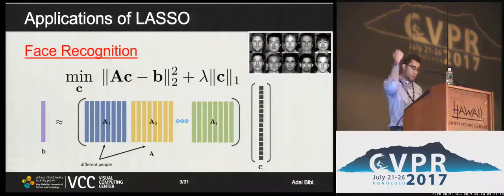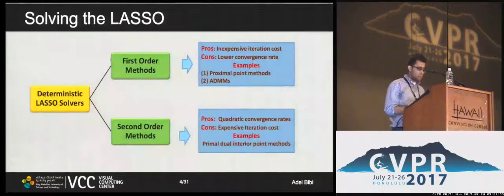So here we can see easily where large scales come into play. As for the number of columns, the more sets or people that we want to distinguish among, the more columns we have, and obviously the more diversity within each block or person, the more columns we have. As for the number of rows, well, it is vectorized image patches, and that's self-explanatory. So either way, the dictionary A is large in at least one of the two dimensions, if not both together. So the applications obviously expand to tracking, subspace clustering, image inpainting, and many more.